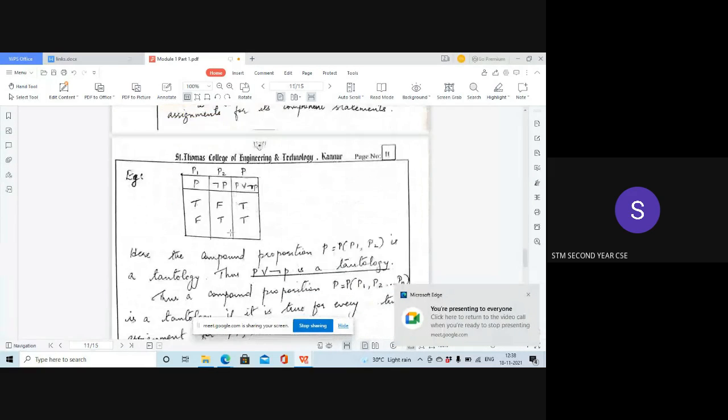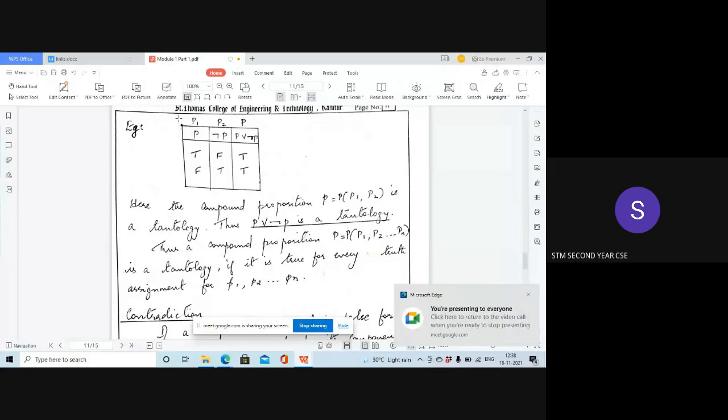Now look at this table. Before going on to tautology, let us analyze what this table is. I have written here P, and in the next column, not P. The first proposition P1 is denoted by P, the second proposition P2 is denoted by not P, and the third proposition is the disjunction of P and not P.